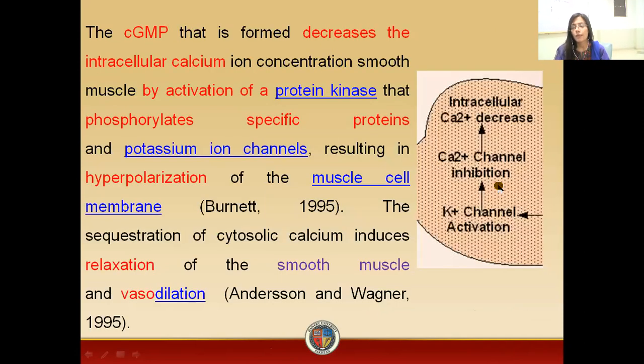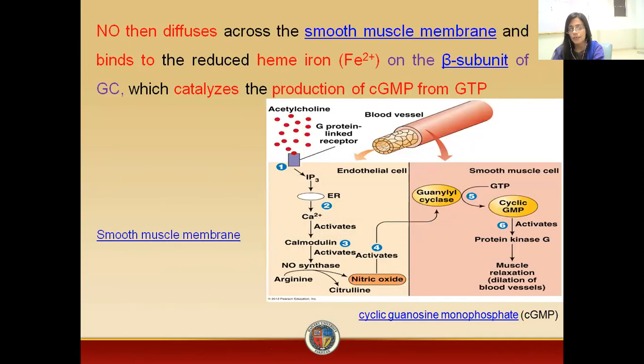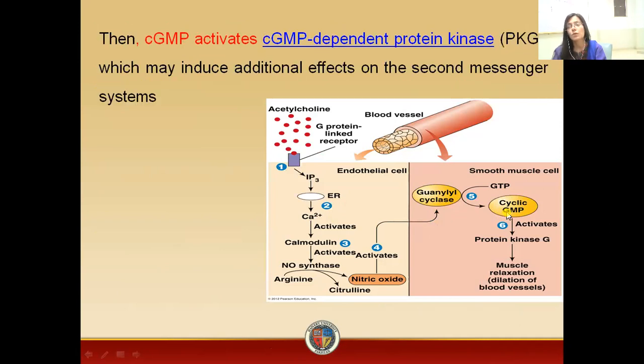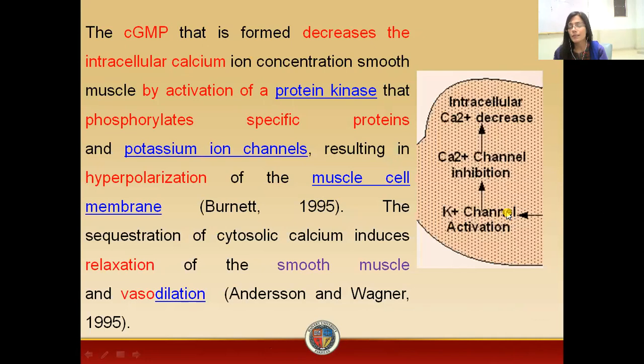Whenever there is increased level of cyclic GMP, as we have discussed in this figure, that is cyclic guanosine monophosphate, as a result there will be activation of the protein kinases. There will be opening of the potassium channels.